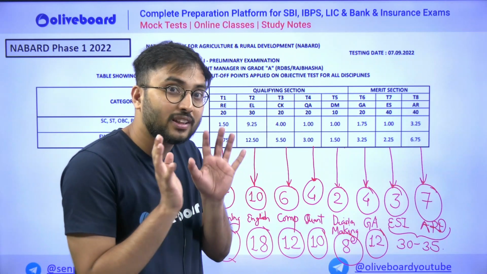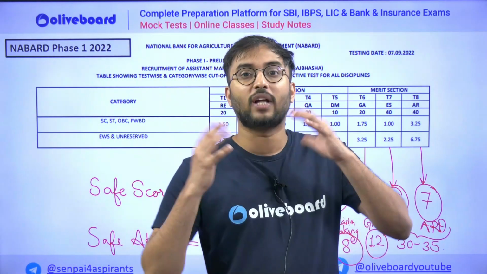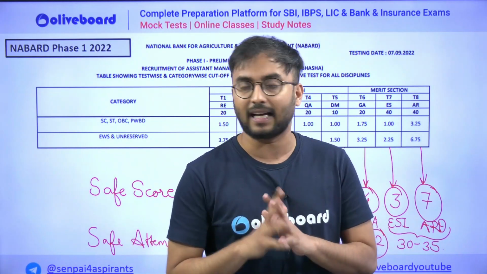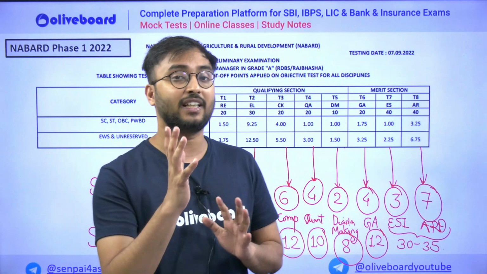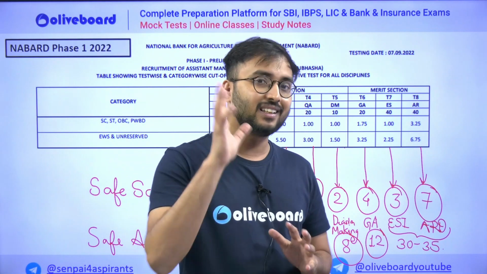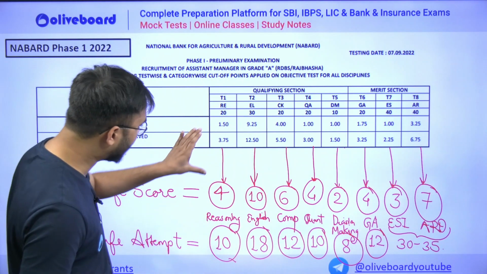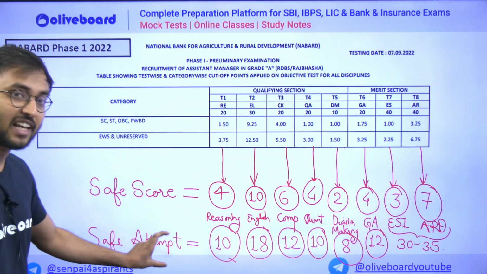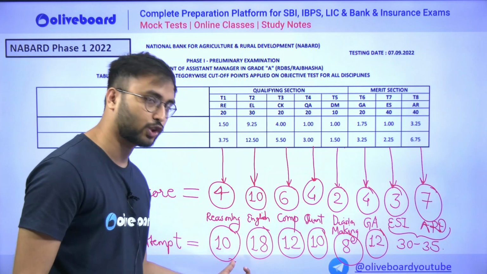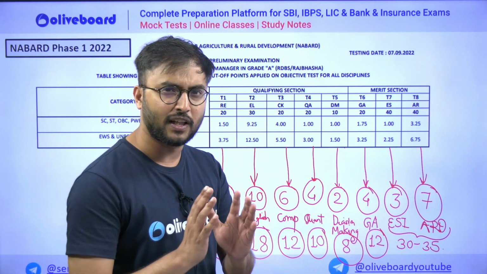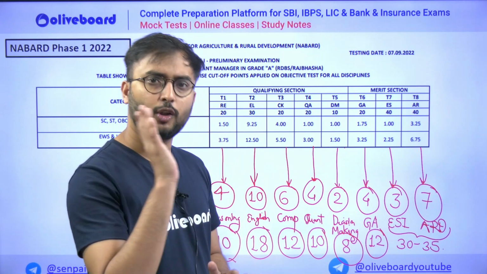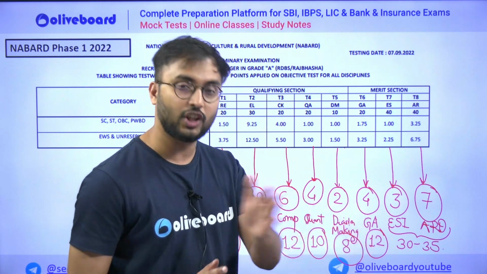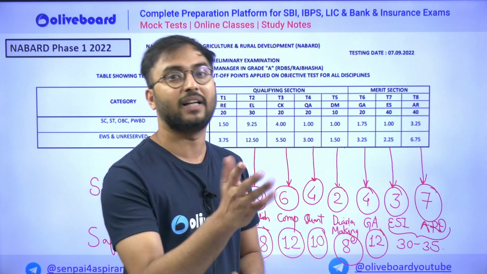That is why, to be on the safer side, nobody has a very good accuracy of above 90%. But on average, a decent candidate has an accuracy of above 75% or 70%. Considering that, and looking at my cutoff and rounded cutoff, which is my safe score, I can get my safe attempt. That is, these are the questions which I have to attempt safely with normal accuracy, 70 to 80. Then I will clear my overall subjective, each individual cutoff, as well as the merit cutoff.